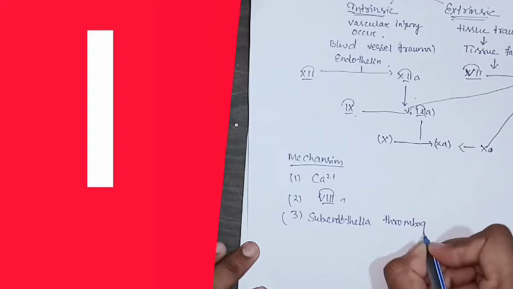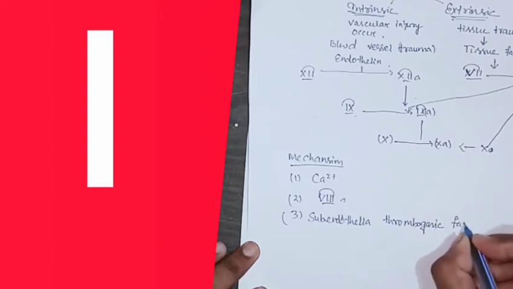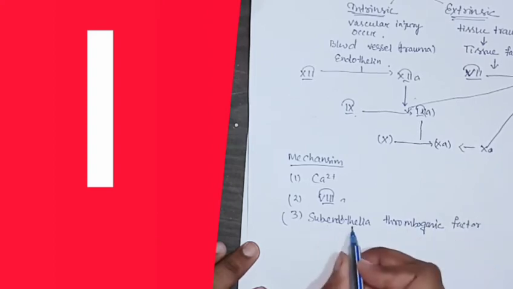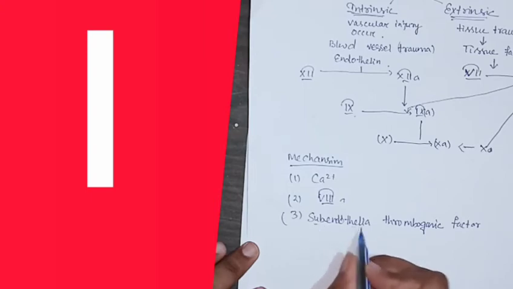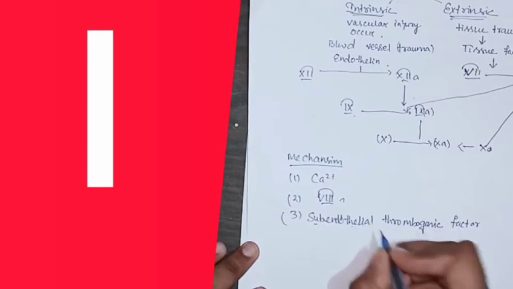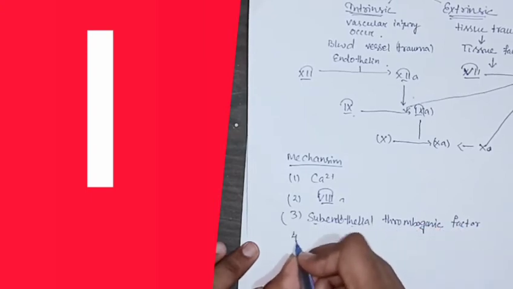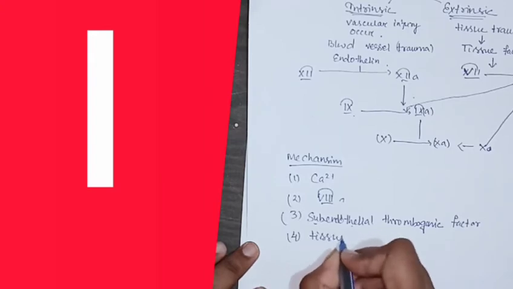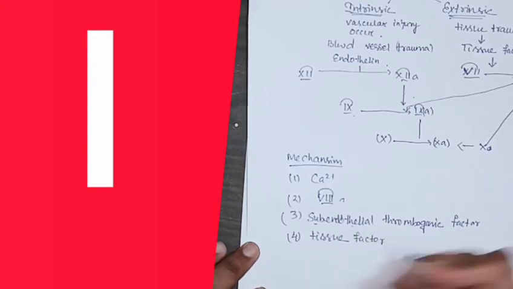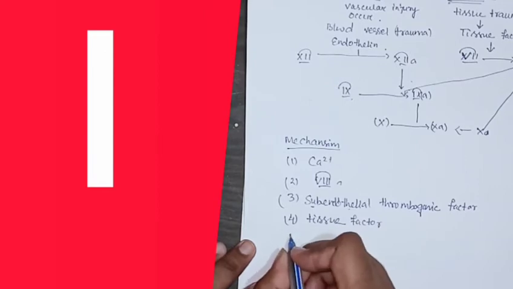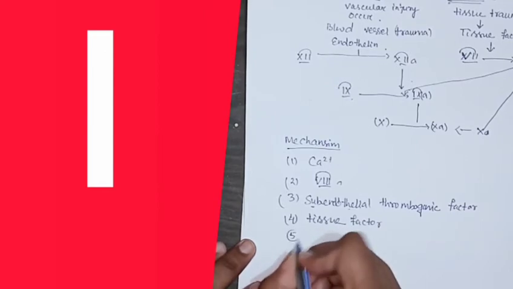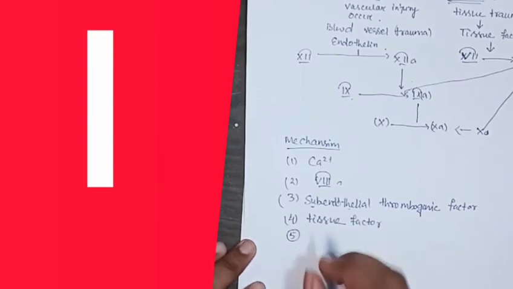What does thrombogenic mean here? It means the clotting factor which is released from the subendothelial lining. Number 4 is the tissue factor, which we discussed in the extrinsic pathway. These are the triggering factors, meaning they initiate this process.